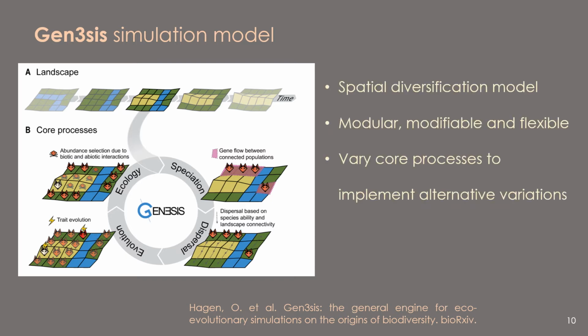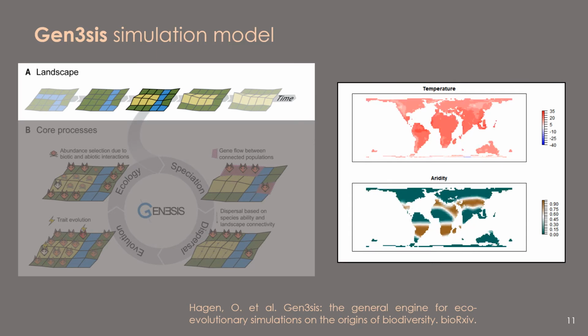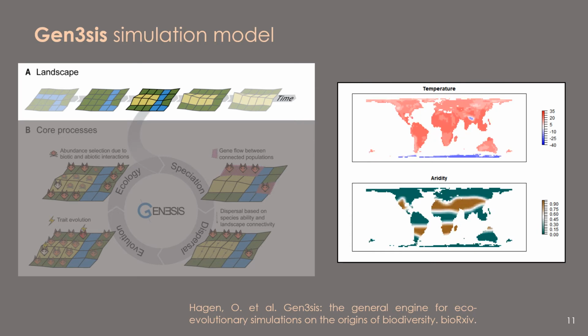Genesis is a grid cell-based model that follows the diversification dynamics of populations across a dynamic landscape through time. The model is modular and can be modified by the user to specify different processes directly in order to model and compare alternative variations of different evolutionary models. This allows us to incorporate real paleoenvironmental reconstructions into the model to assess how diversification dynamics have played out in conjunction with environmental and plate tectonic changes.